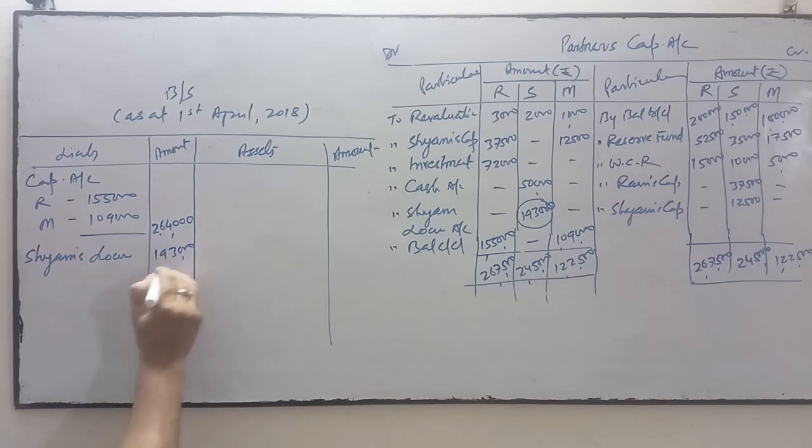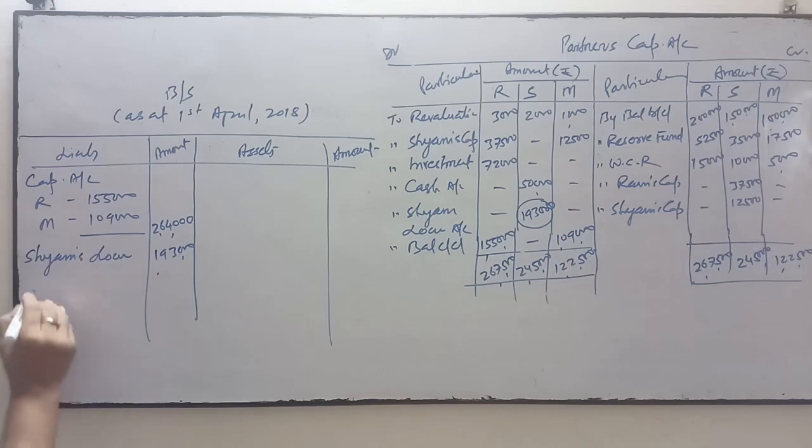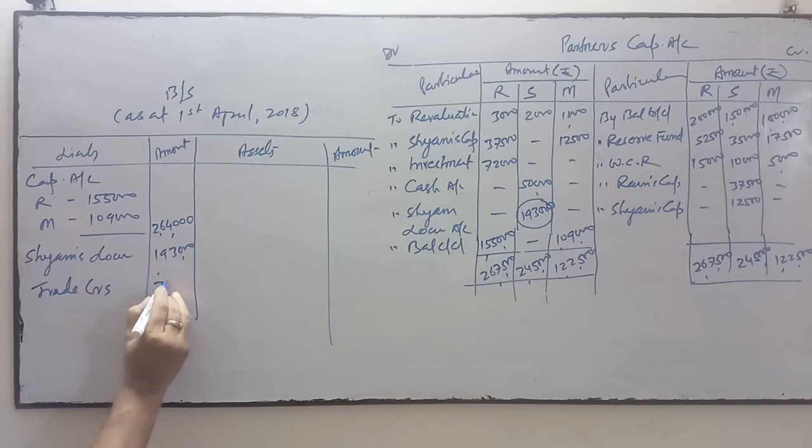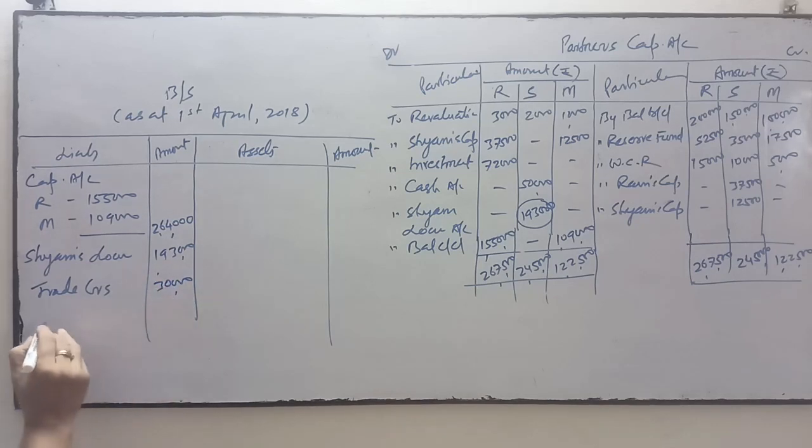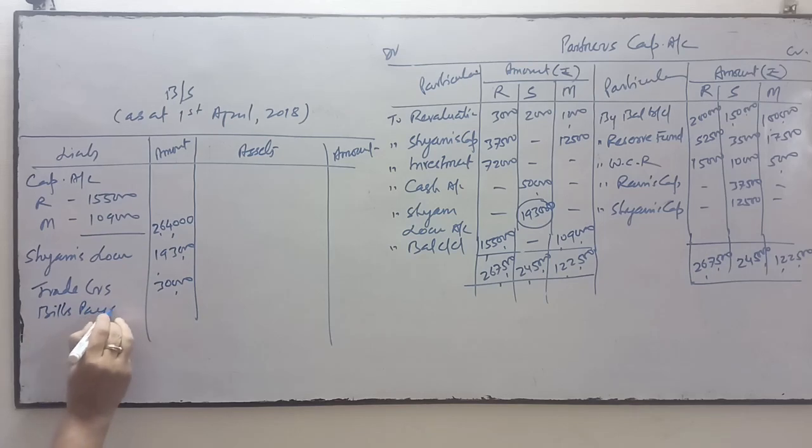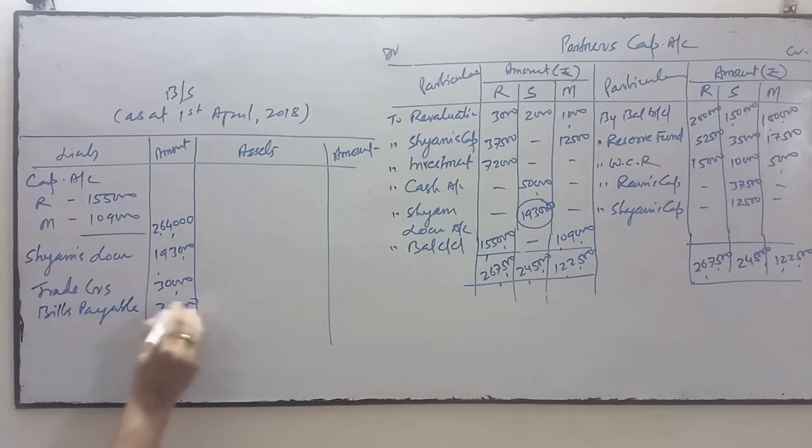Okay. Now from the liability side, trade creditors. Is there any change in the trade creditors? There is no change, so trade creditors will be as before, 30,000. Thereafter bills payable, there is no change, so this will be as before, 27,000.